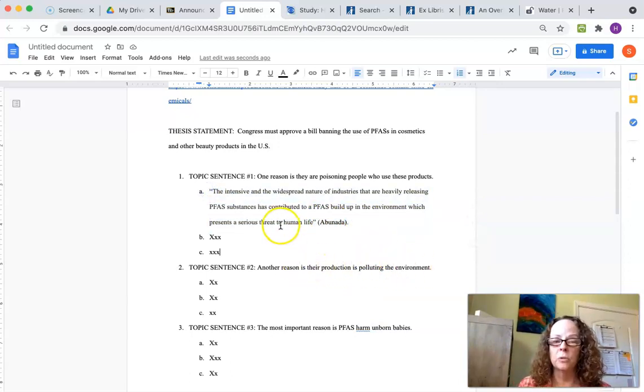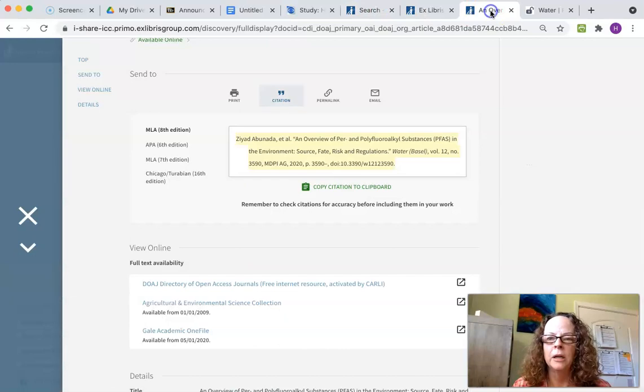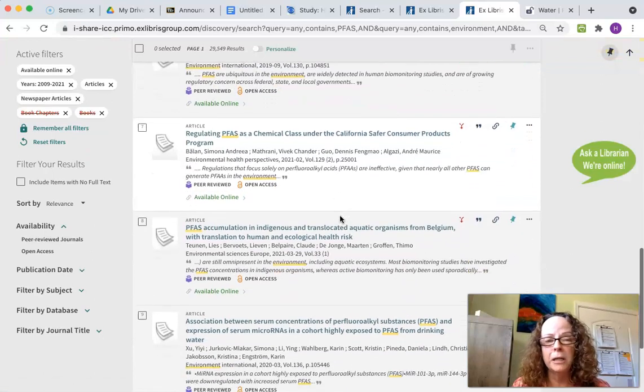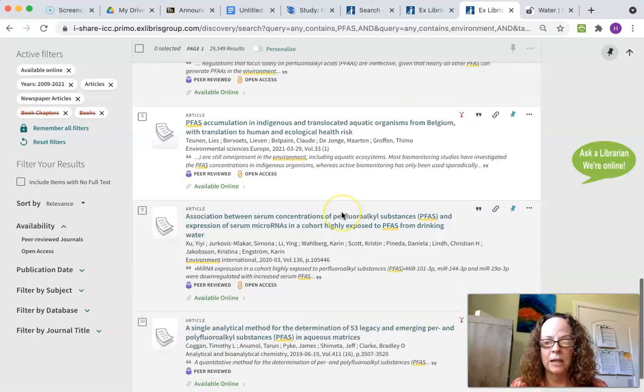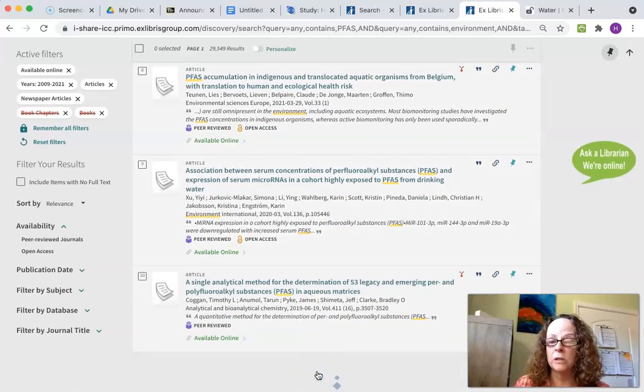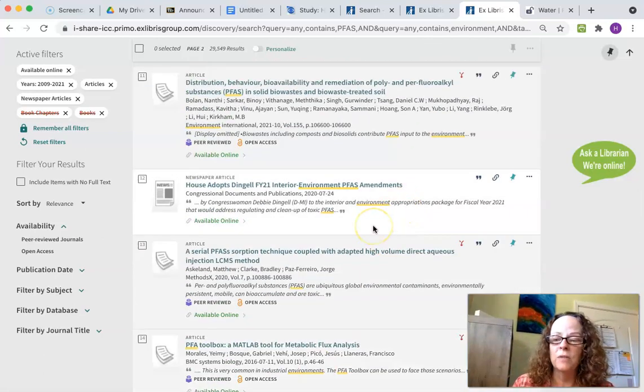And as I find other sources, I may move this down to here if I can't find a lot of sources there. So as you're creating, you'll notice how difficult it was to keep going through, and if you find something, sometimes it's not what you want, you have to X out and find something that you do want. If the article doesn't immediately come up, there's other options that you can do. It looks like California is making some changes. I want to load more results if I want. So only one of my many quotes needs to be from the database. The rest of them can be just Googled, and that's in another video on how to do Google Advanced Search and then how to create a works cited entry for that.